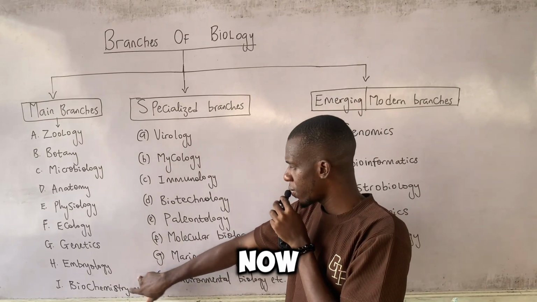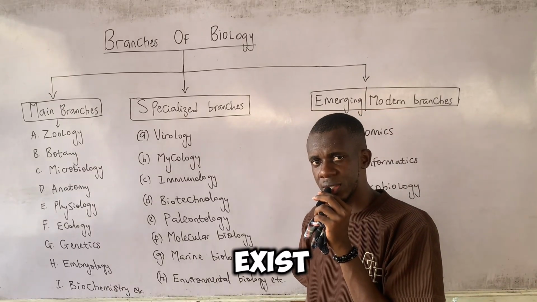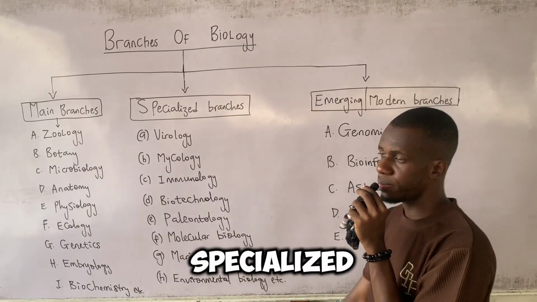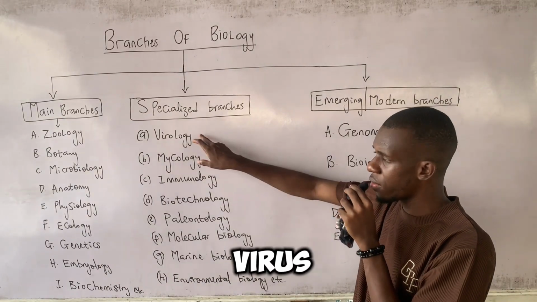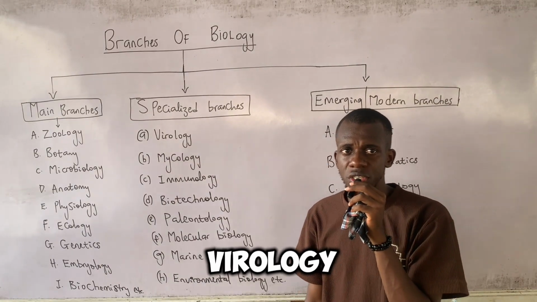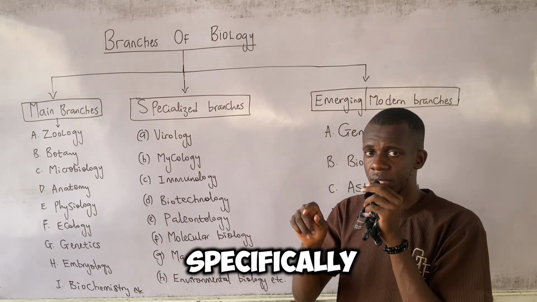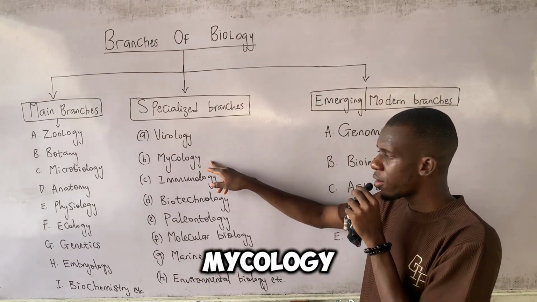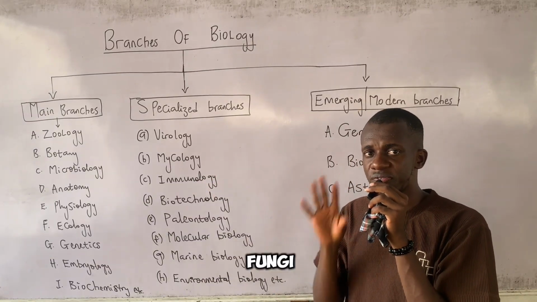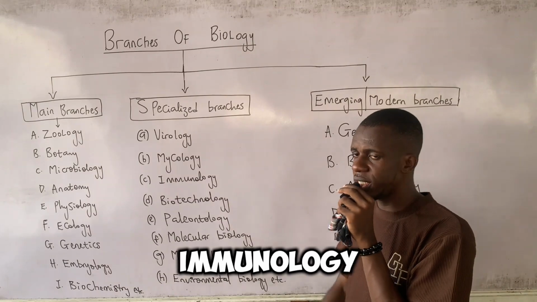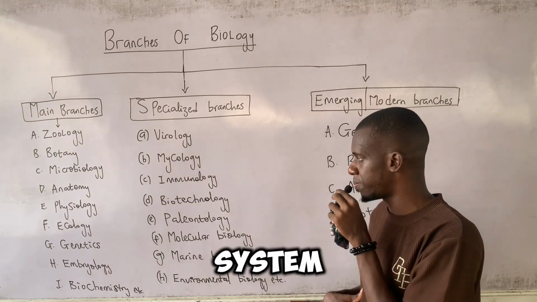All right. Now, there are others. These are not the only main branches that exist. So, let's come to the specialized branches. The first branch we have here is virology. Virology is the branch of biology that studies viruses specifically. Mycology studies fungi. It is a branch of biology that studies fungi. Immunology is the specialized branch of biology that studies the immune system.